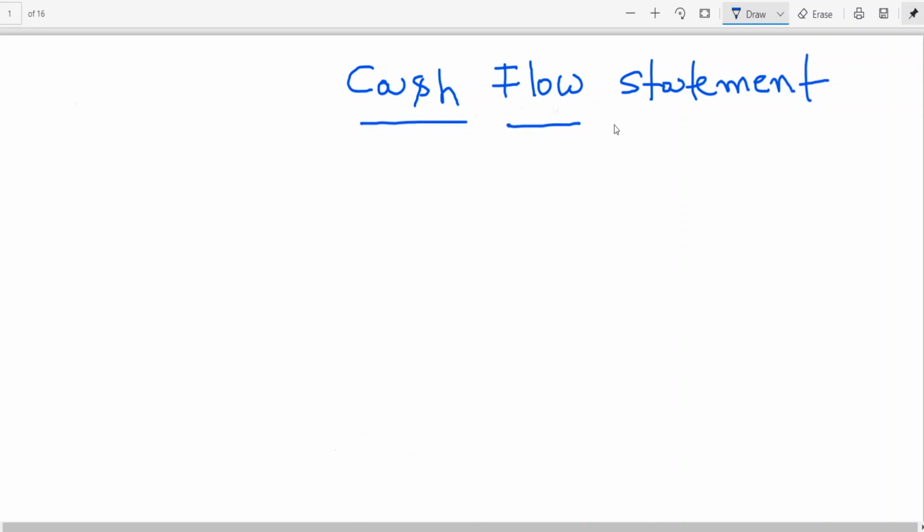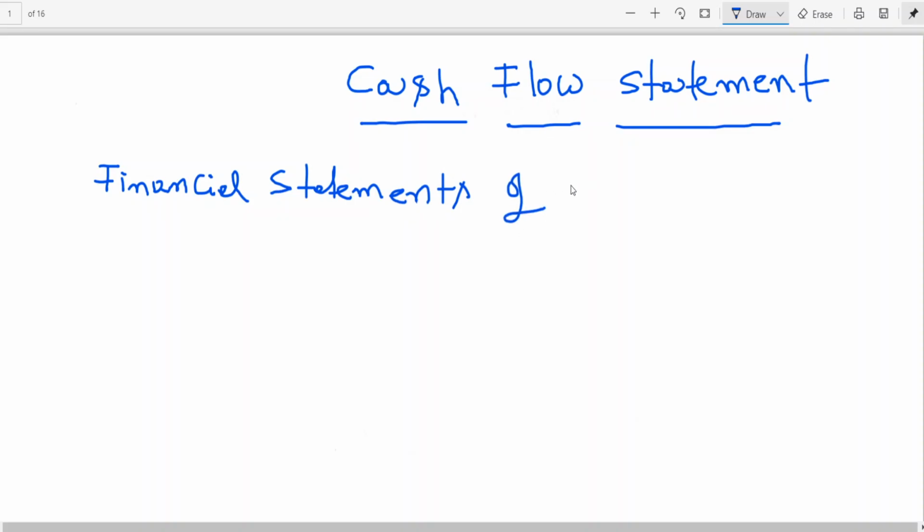Okay, see, we have completed the corporate accounting part, particularly the financial statements of companies, which we have seen comprise the statement of profit and loss account.